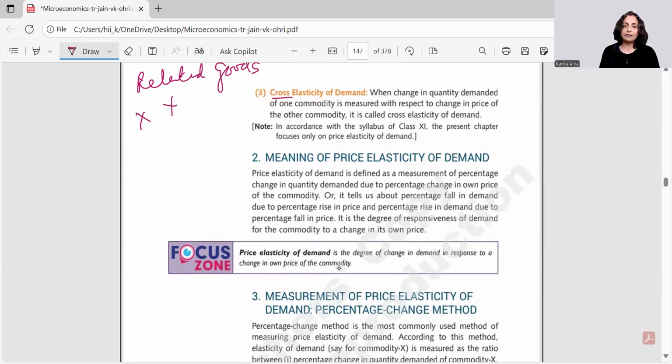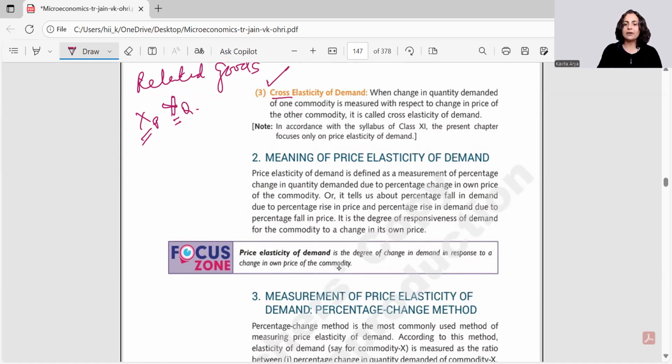So when there is some change in X and the effect is seen on Y, we call it cross elasticity. For example, if the price of X changes and because of that, the quantity demanded of Y changes. When we are studying this impact, this is under the header cross elasticity.